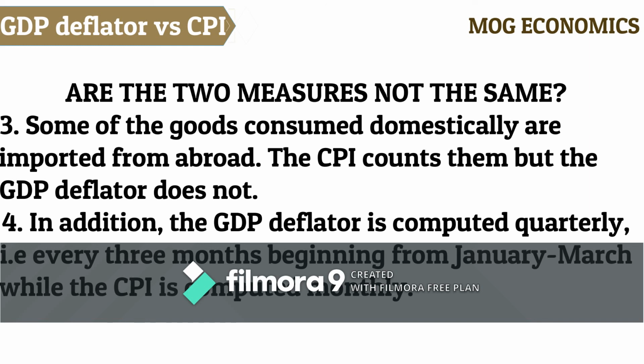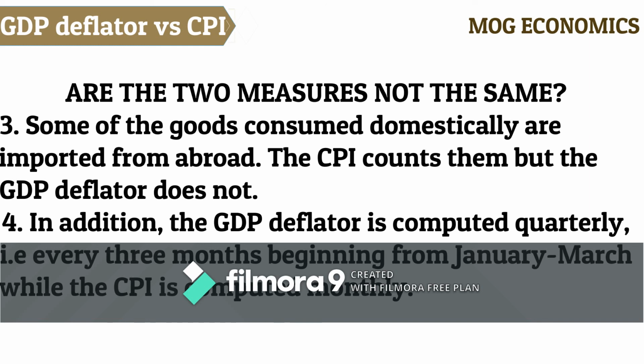4. CPI is computed monthly, but the GDP deflator is computed quarterly. Quarterly simply means 1/4 of a year. And when we look at it, 1/4 of a year simply means 3 months because there are 12 months in a given year. So the first quarter is from January to March and so on and so forth.